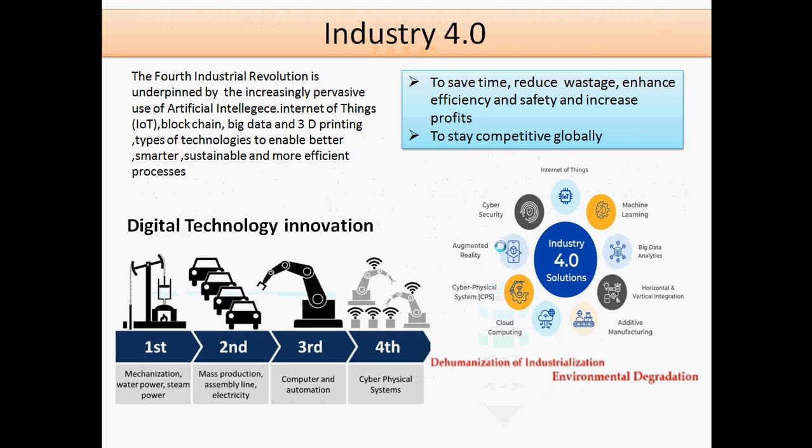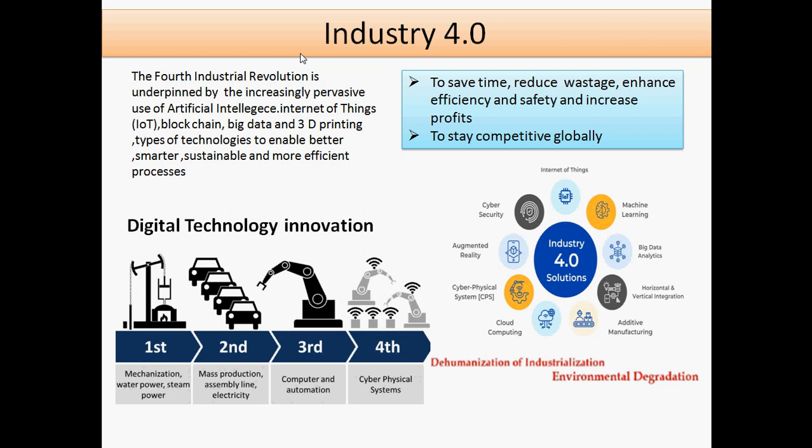So whenever we're discussing Industry 4.0, that revolution is the use of artificial intelligence, IoT, blockchain, big data, and 3D printing. And there are different types of technology to enable better, smarter, sustainable, and more efficient processes. For this purpose, we have to save time, reduce wastages, and enhance efficiency and safety. Also, we can increase profit and stay competitive globally. So these are the main aims of Industry 4.0.